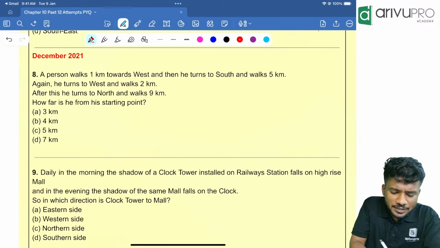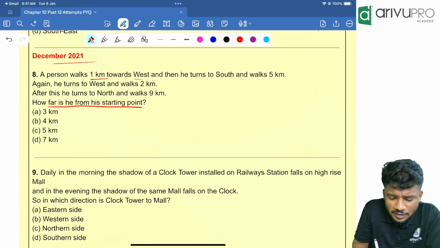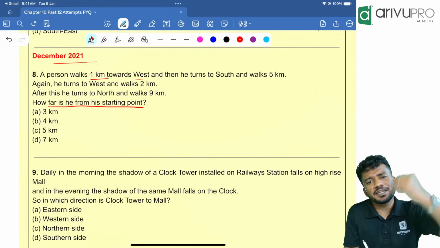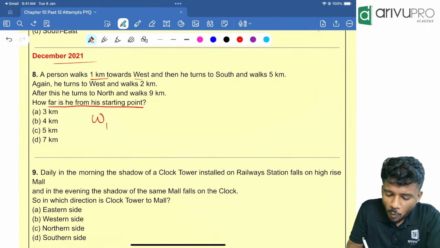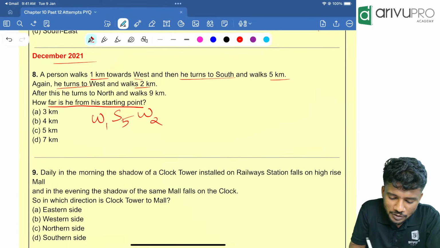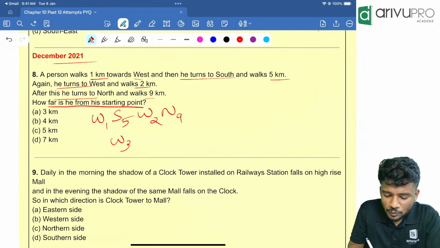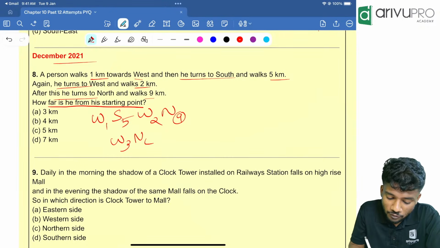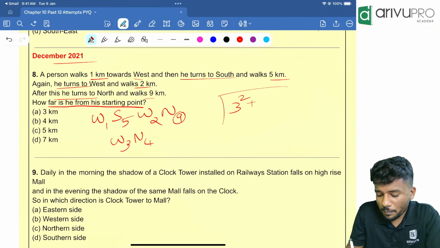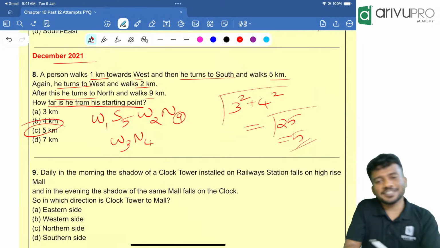Okay. Yes. December 2021. A person walks 1 kilometer west. Now read the last line. How far is he from the starting point? Distance between final point and the starting point. Very easy. West 1 kilometer. Turns towards south and walk how much? 5. Again turns to the west and walk how much? 2. Then he turns to the north and walk how much? 9. Now people, west and west will get added. That means west 3. North and south, north is a bigger one, they are opposite. So north 9 minus 5 is how much? North 4. So people, answer is what? Root of 3 square plus 4 square, which is equal to root of 25, which is equal to 5. Option C is your answer.